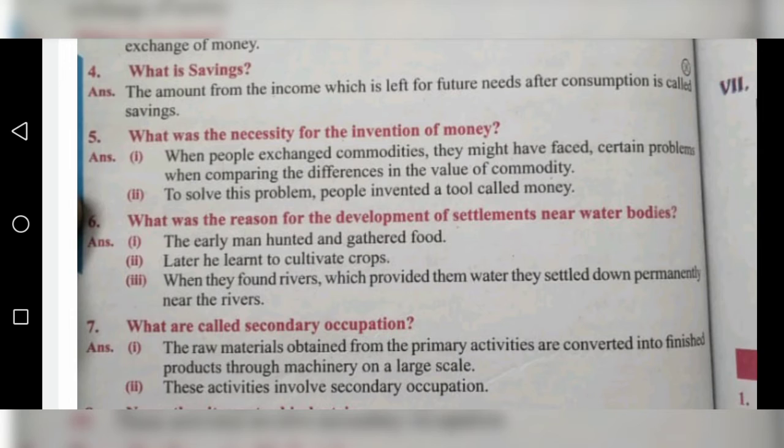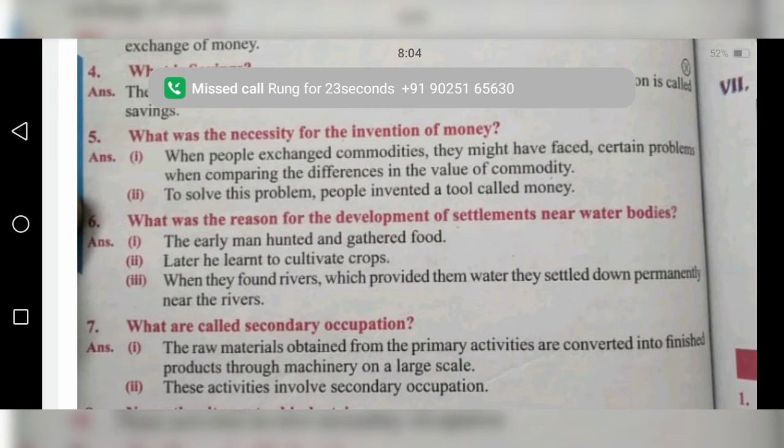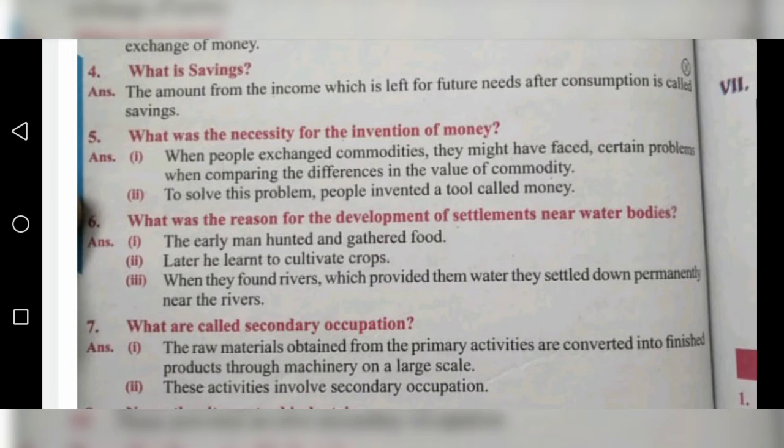I will explain, children. For example, one person gives another person a banana. Banana is the cheapest fruit; we can get it even for 30 rupees, 40 rupees. But when another person gives cashew nut, it is very precious, very expensive. So when goods were exchanged, they faced some problems.